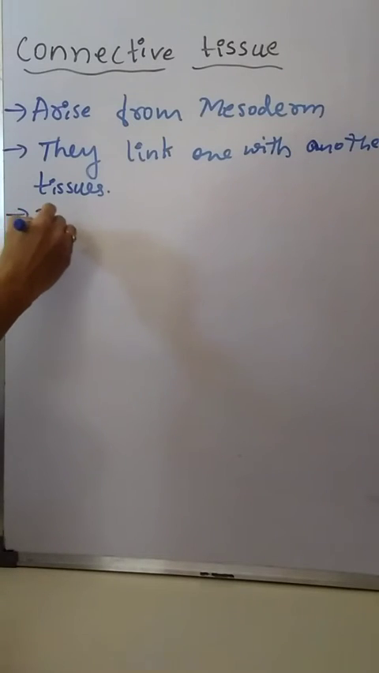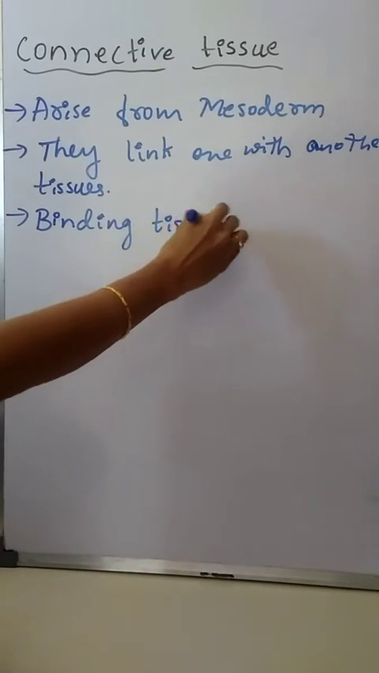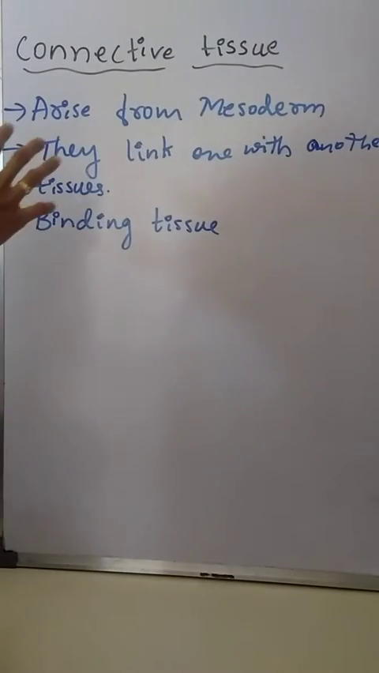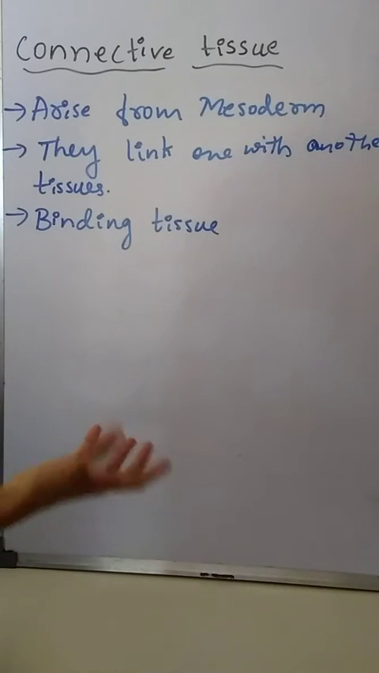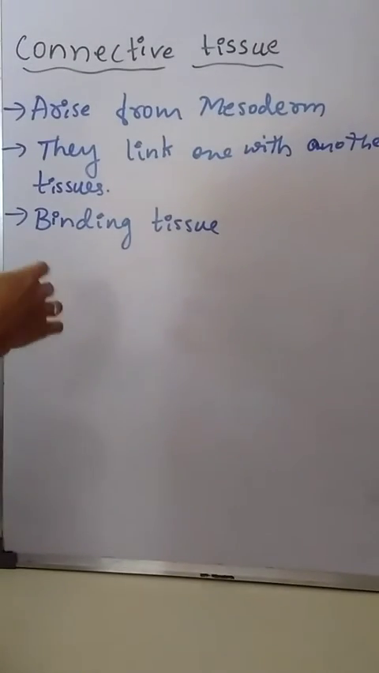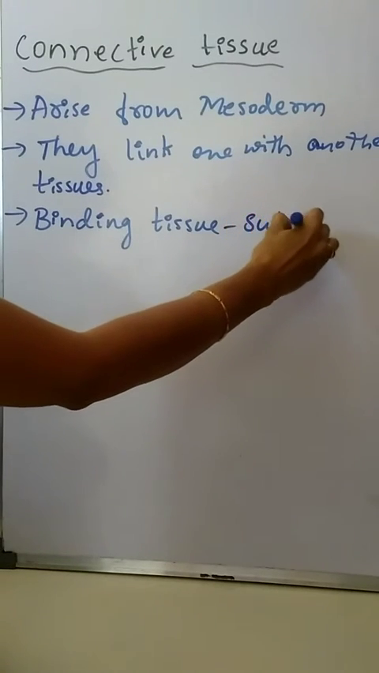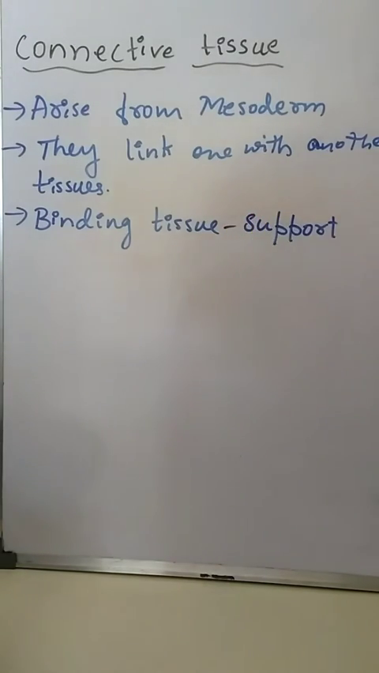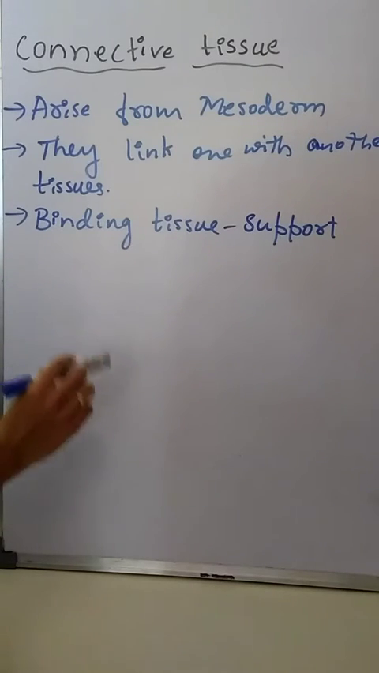They are also called binding tissues because these connective tissues support the other tissues. They give support to various tissues and various organs of the body. Hence they are also called binding tissues. This is important for 1 mark. They may ask why connective tissues are named so. Give reason.